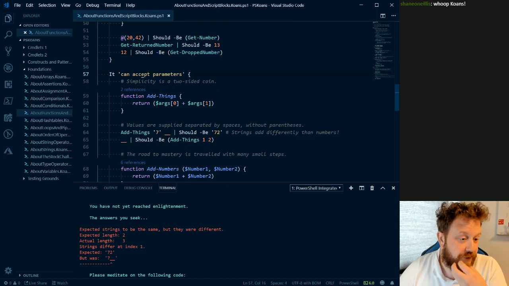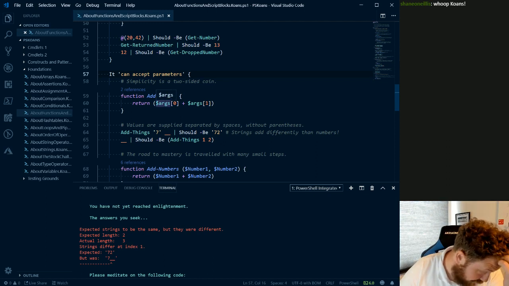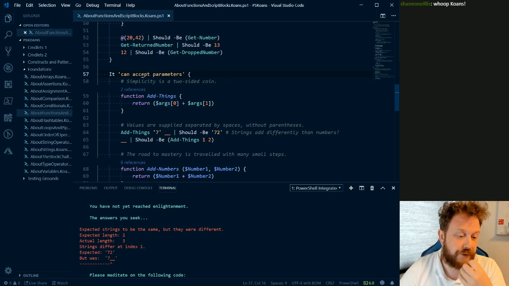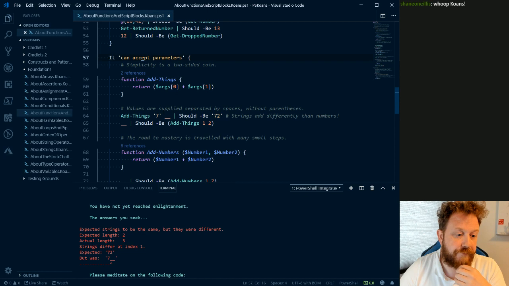And then the function can accept parameters, so functions can accept parameters. So this function will just accept any parameters. Here we have values. Then you can just supply values separated by spaces without ever defining the parameters, and then you can use the args array to pull them out.